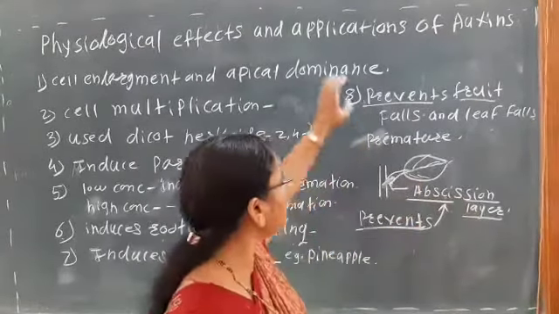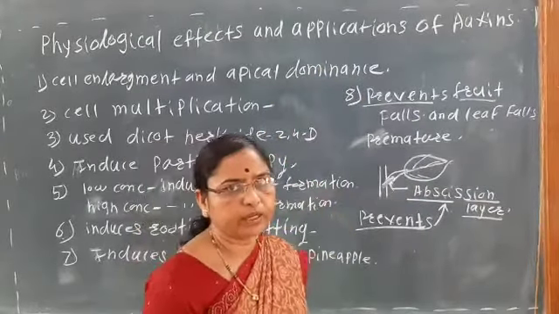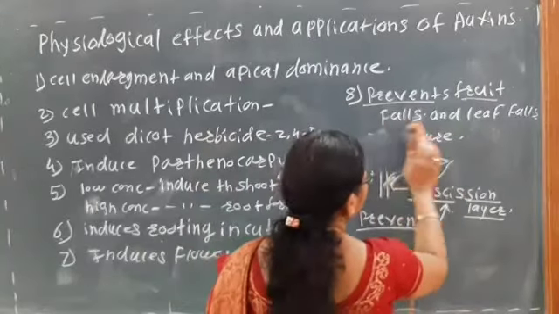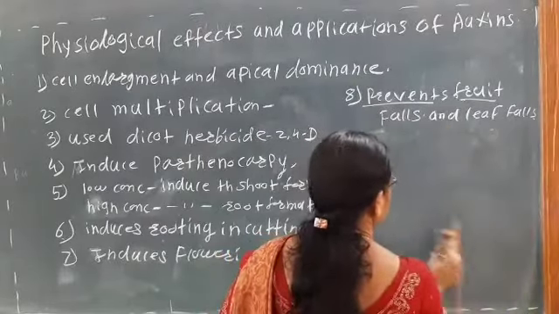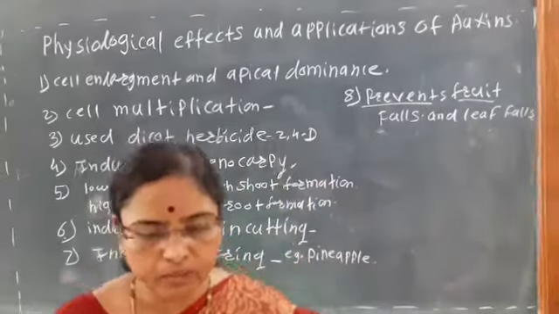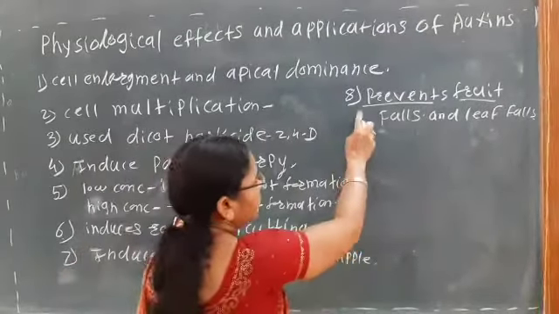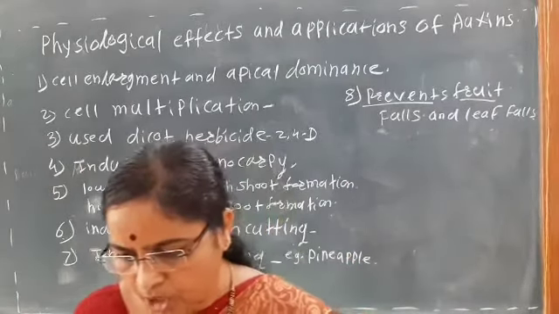That is the most important physiological function of the auxin. Okay, so here it prevents the fruit fall and the leaf fall by preventing the formation of abscission layer. That is the eighth physiological effect of the auxin.